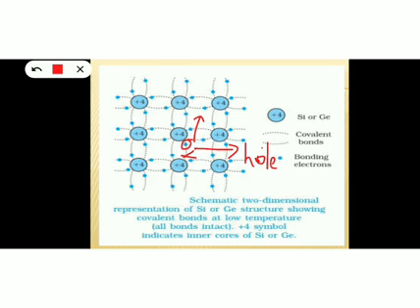Okay, and since this hole represents the deficiency of electron, this hole is assumed to have a positive charge. So hole is actually a site. It's a vacancy created by the electron, and that hole has a positive charge because it is the deficiency of electron. Now as soon as this electron finds a positive charge here, it will be attracted to this positive space. So electron will jump from its position to the positive space. Again here a vacancy of electron is created.